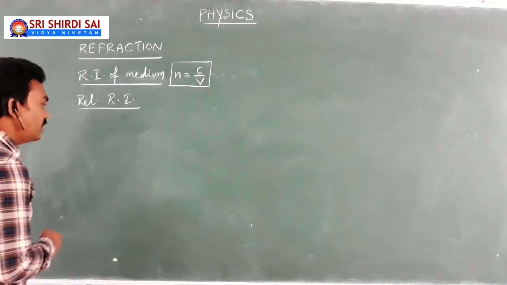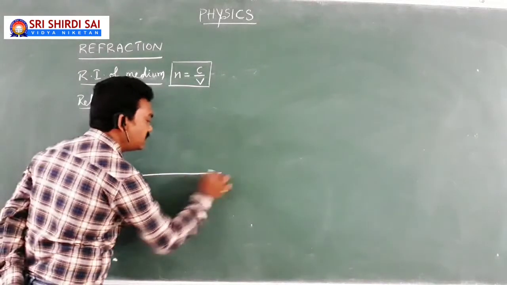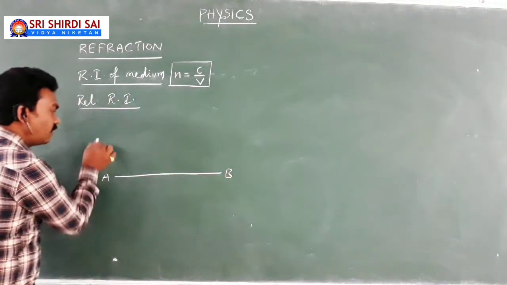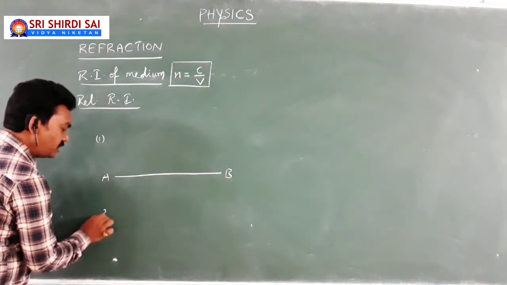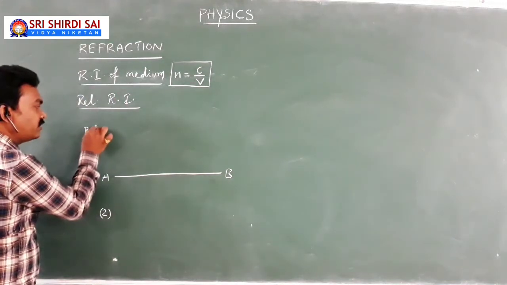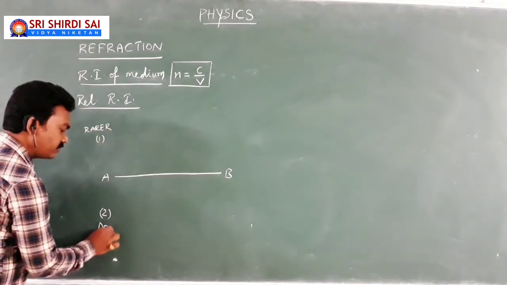So, just before entering into that concept, what we have learned in the earlier class, here it is. AB is supposed to be the interface of the two different media 1 and 2. Let us suppose 1 is a rarer medium and 2 is a denser medium.